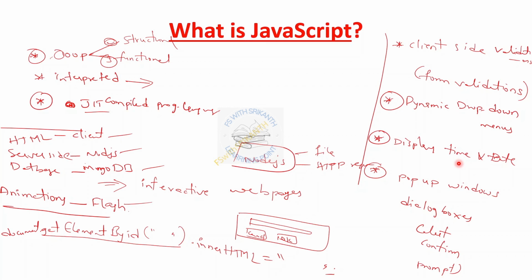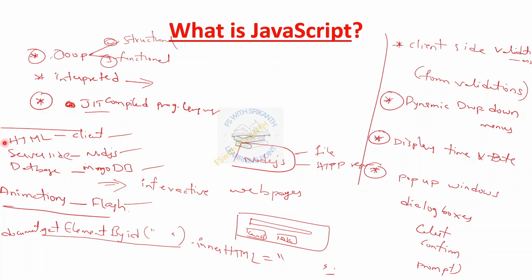Pop-up windows and dialog boxes we may create. If a pop-up window has only an OK button, that is nothing but an alert. If it has OK and Cancel buttons and no text box, then we call it a confirm. And if it has a text field plus Cancel and OK buttons, then we consider it a prompt. And with the help of JavaScript, we may work with the client side.